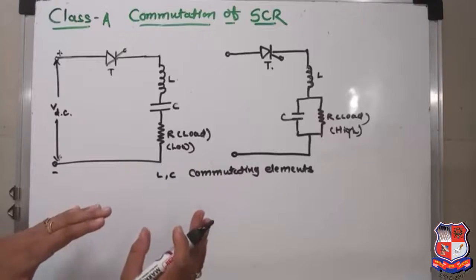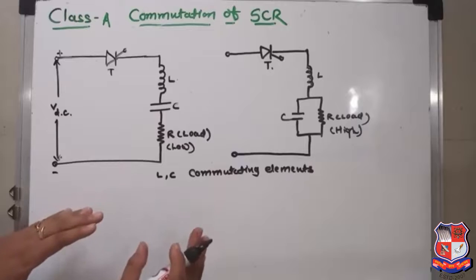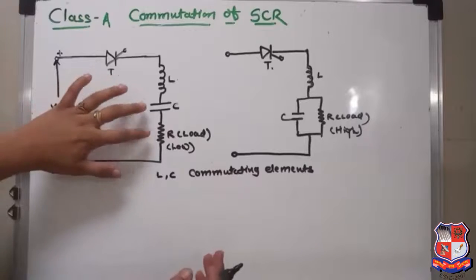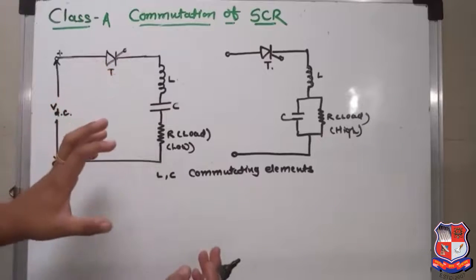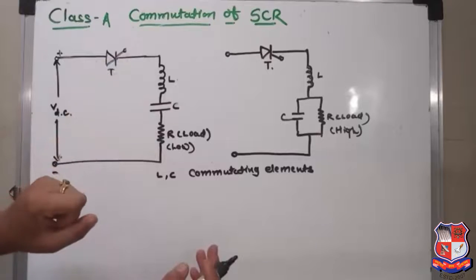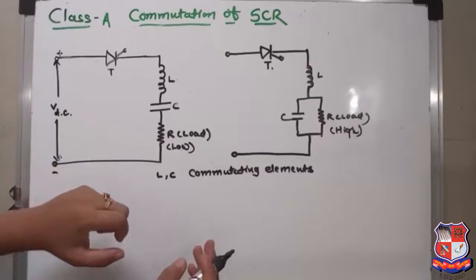Now let's consider the working of the class A commutation. Now what will happen? To see here, RLC forms an underdamped circuit. RLC forms an underdamped circuit. Now what will happen in an underdamped circuit?